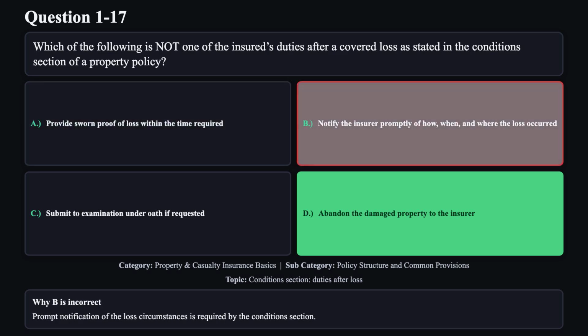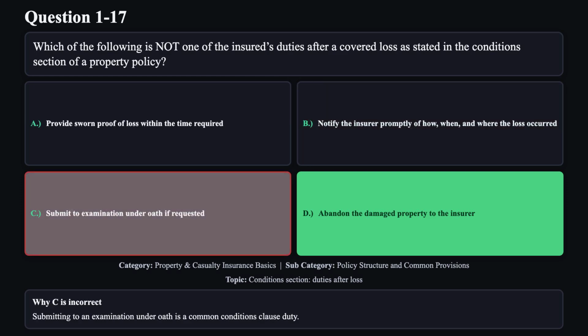Reason B is not correct. Prompt notification of the loss circumstances is required by the conditions section. Reason C is not correct. Submitting to an examination under oath is a common conditions clause duty.